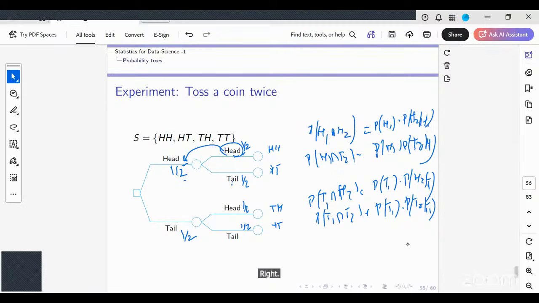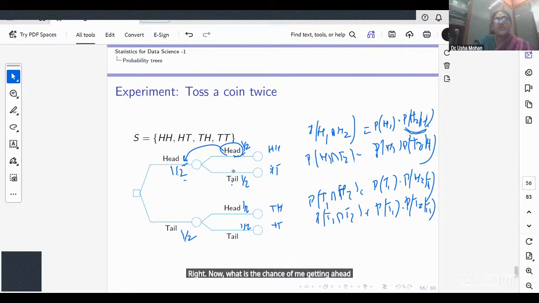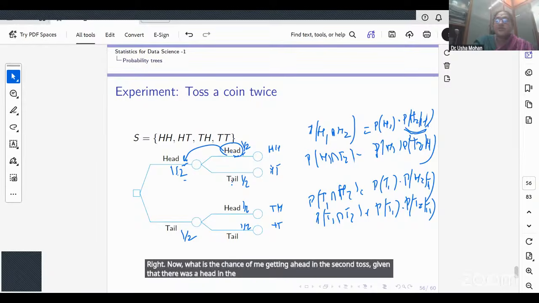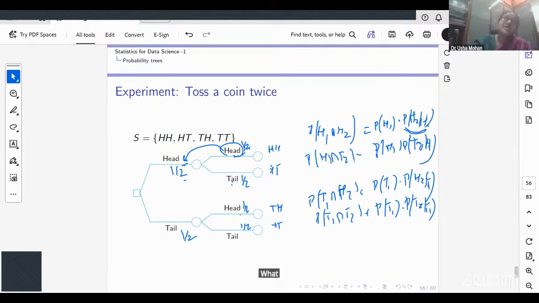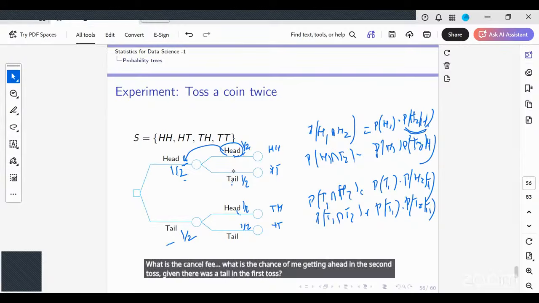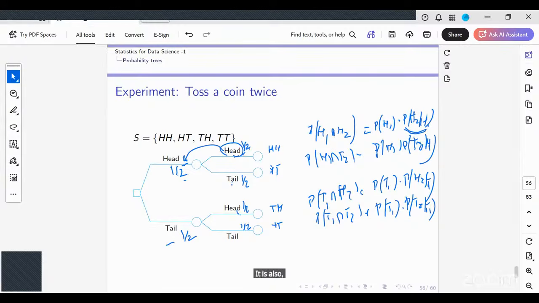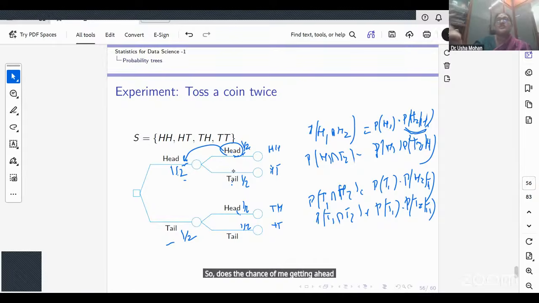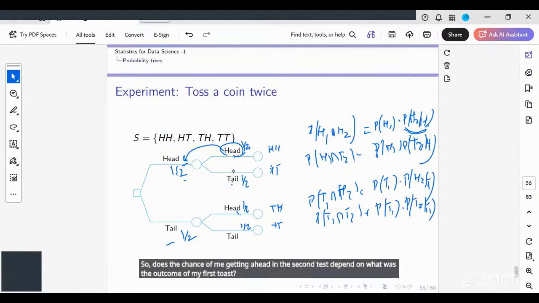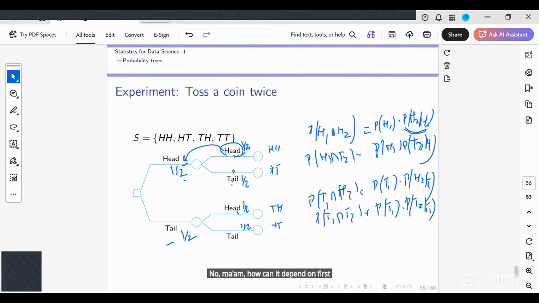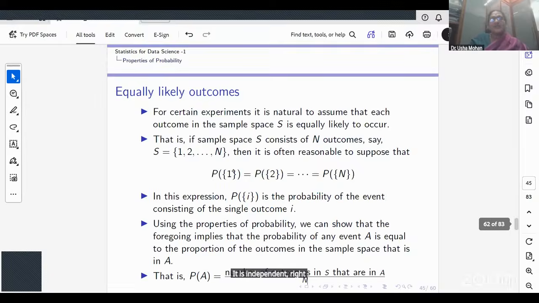Now, what is the chance of me getting a head in the second toss, given that there was a head in the first toss? It is half. What is the chance of me getting a head in the second toss, given there was a tail in the first toss? It is also half, 1 by 2. So does the chance of me getting a head in the second toss depend on what was the outcome of my first toss? No, ma'am. It does not depend, right? It is independent. Probability is independent, right?